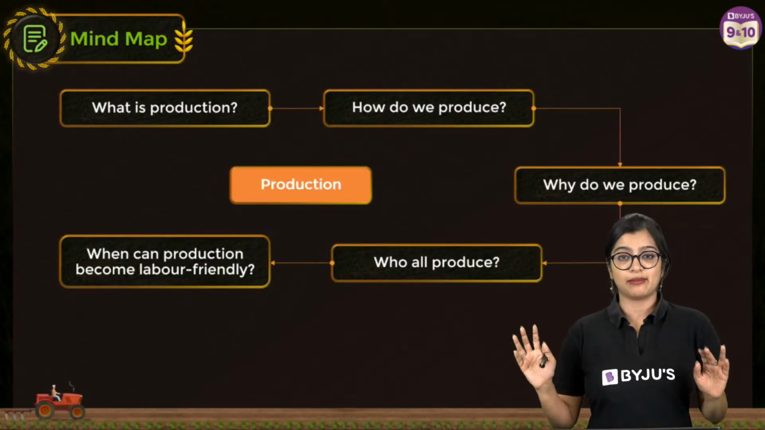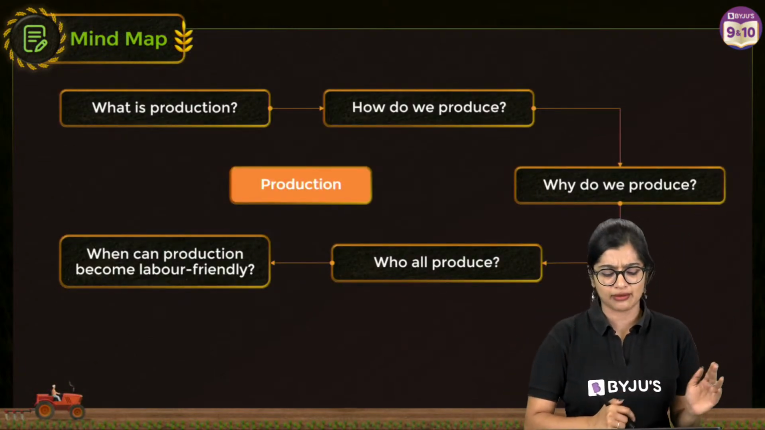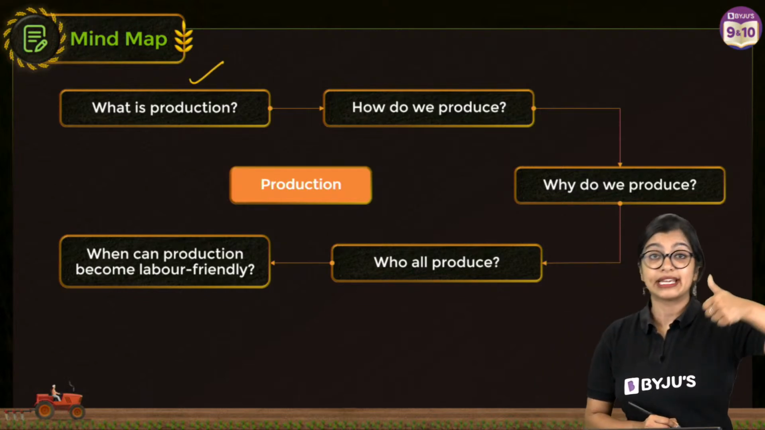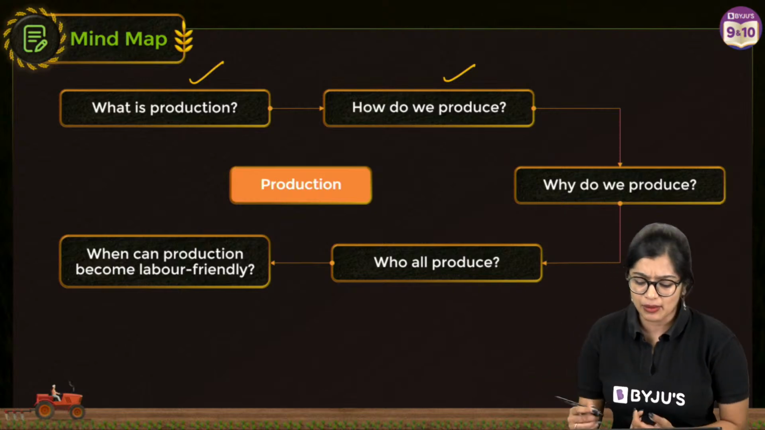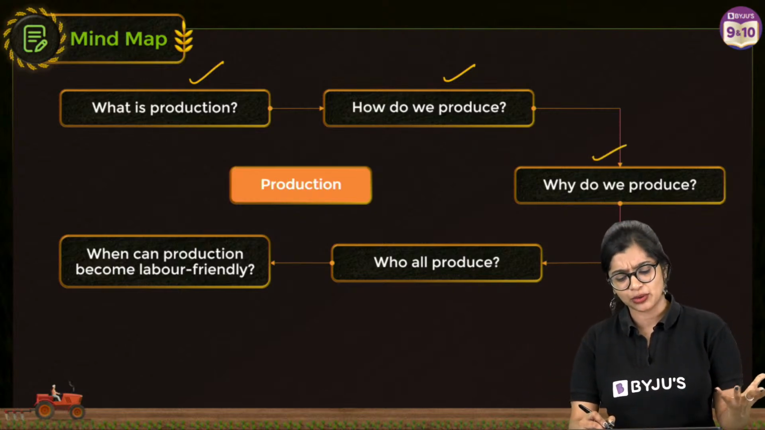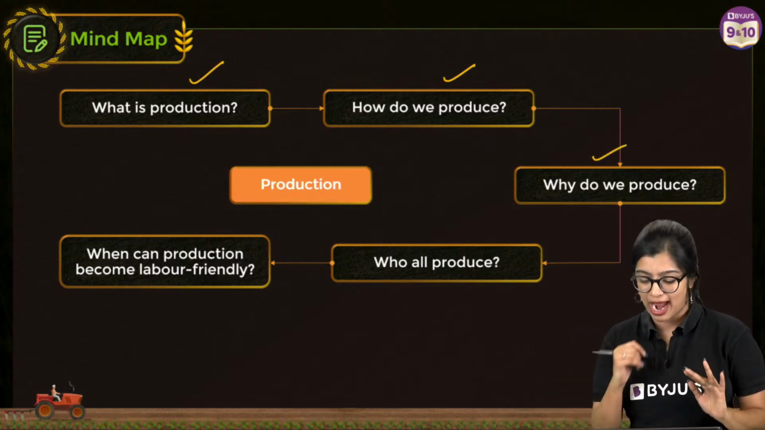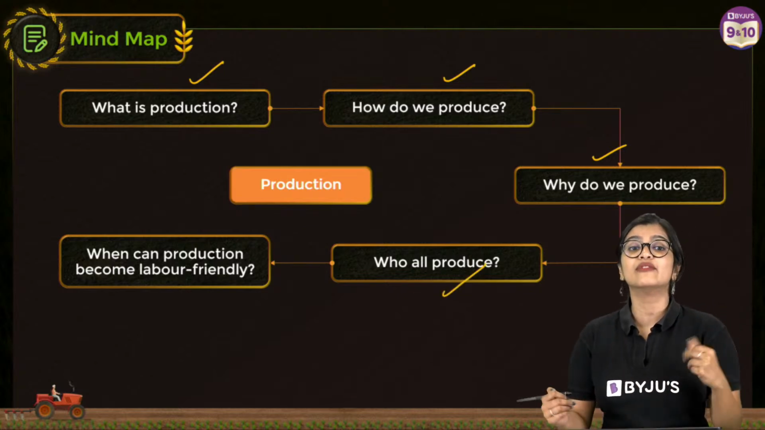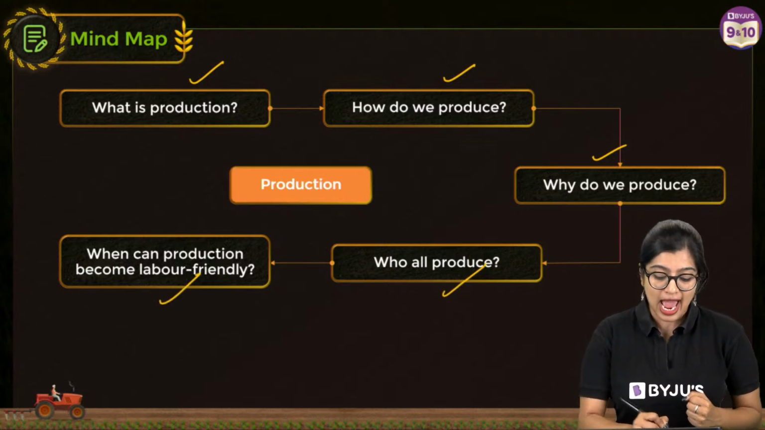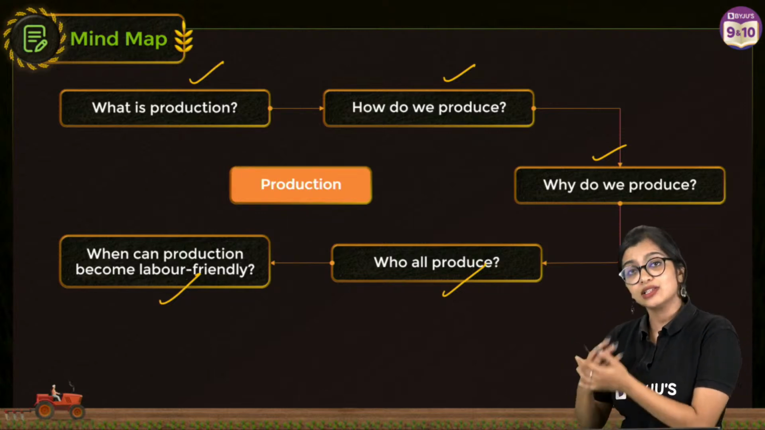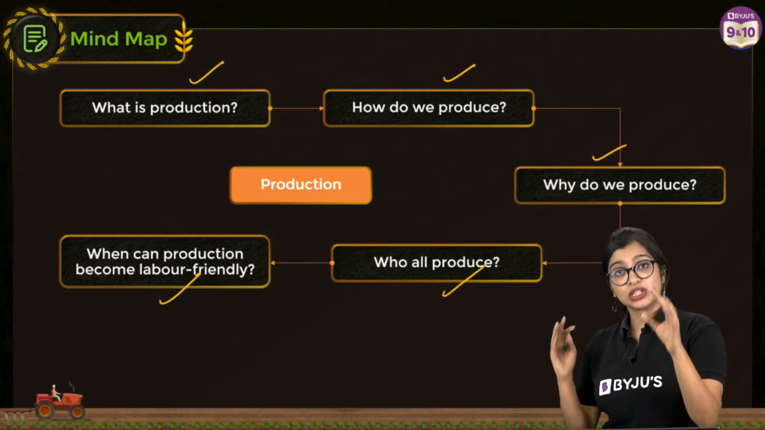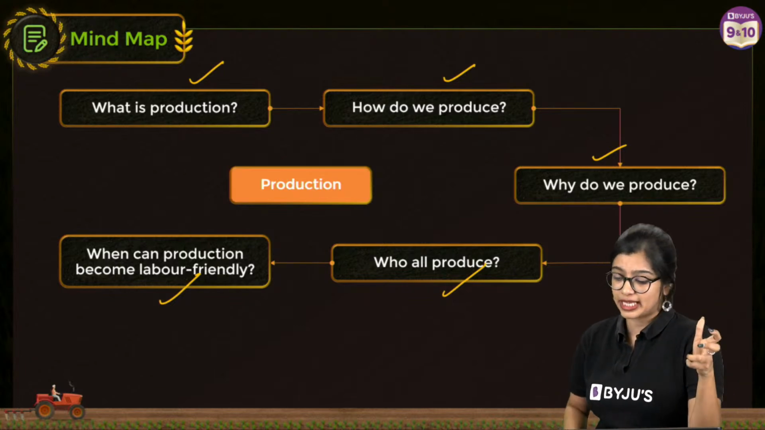So in this mind map, there are 5 things that we are going to cover. We are going to learn what production is, how we produce, and why we produce. Then who all are involved in this process of production, and how we can become a little more labor friendly. And this whole chapter, the story of village Palampur, deals with these ideas.